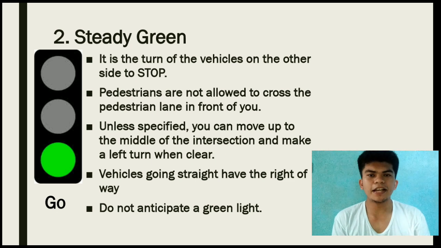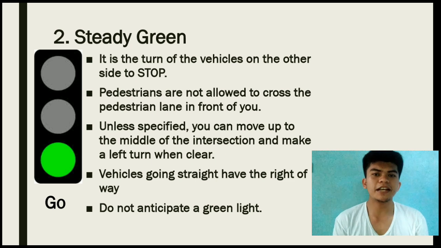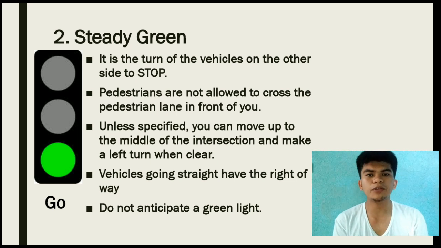So the second one is steady green. It is completely opposite to the steady red. Steady green means go. It is the turn for the vehicles in the other lane to stop, and pedestrians are not allowed to cross the pedestrian lane in front of you. When you see a steady green or solid green, you may proceed without stopping. You must not stop or slow down, but stay within the speed limit.